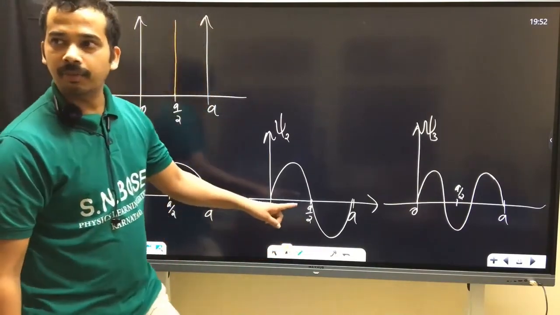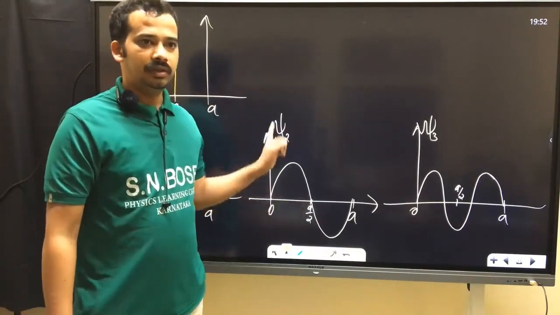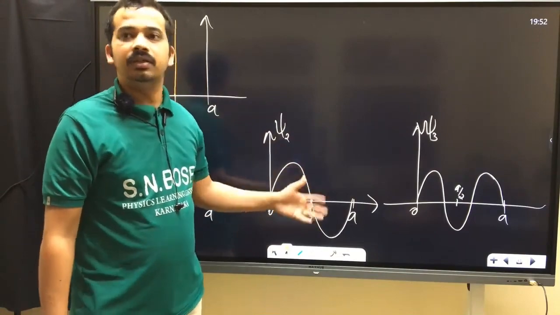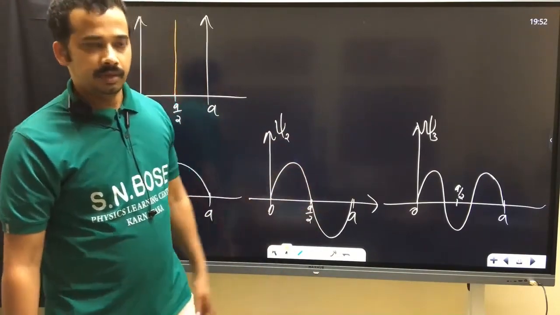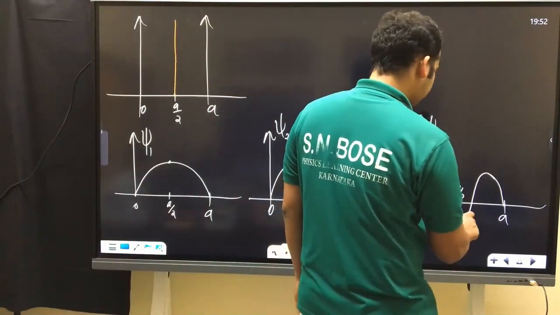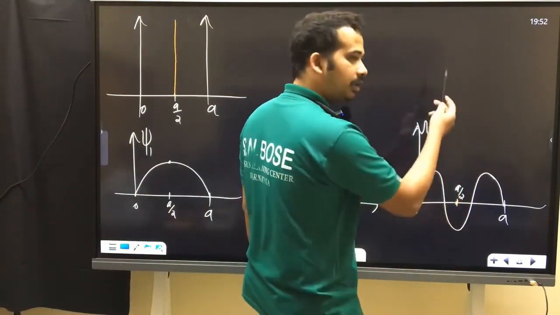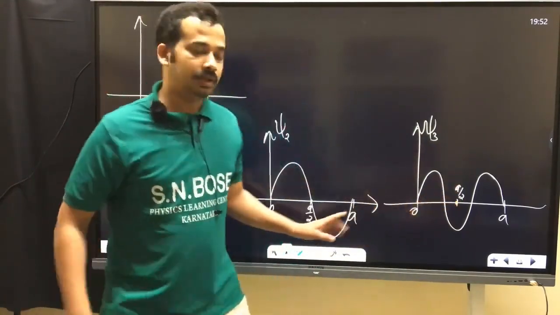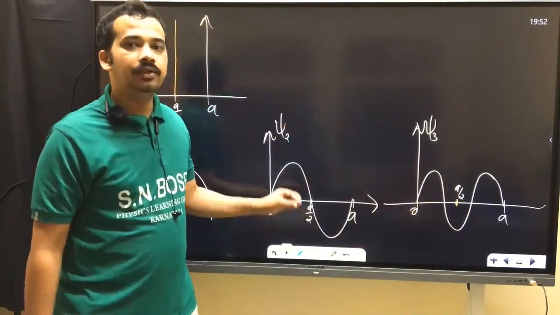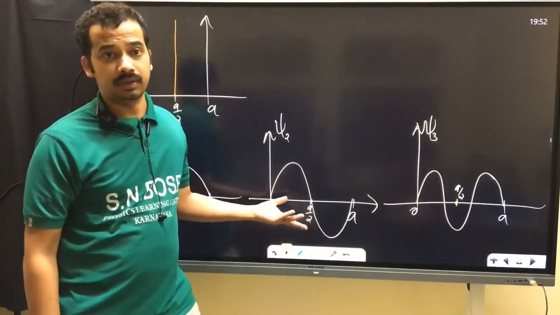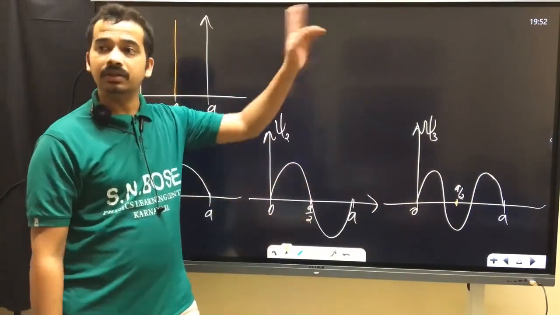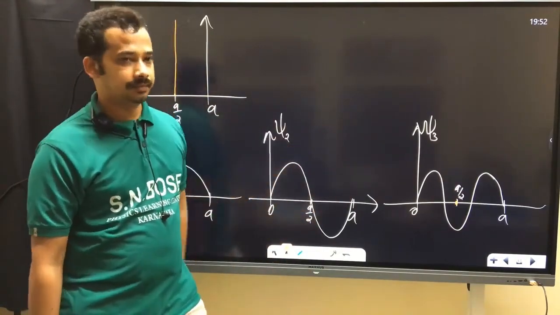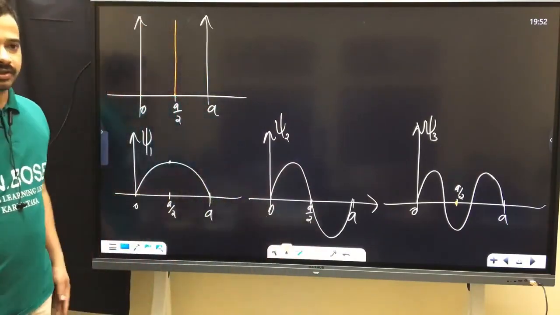Since the probability of finding the particle is 0 here, if you make this kind of change, nothing will change. But here, at a by 2, the probability of finding the particle is non-zero. If you try to build a thin wall of infinite height, the state will change. In perturbation theory, the same question comes: the first order correction is 0, the second order correction comes. It will not change considerably.